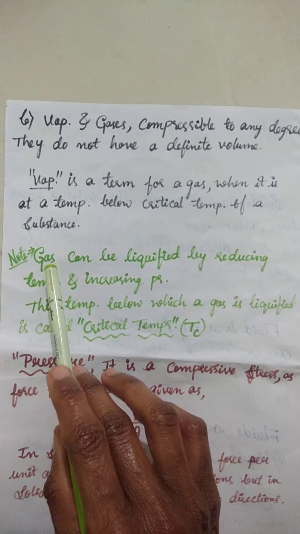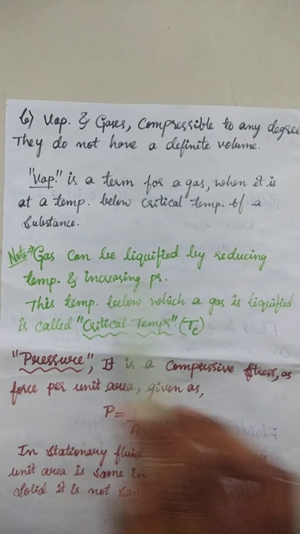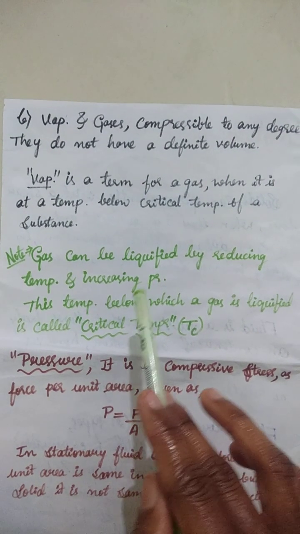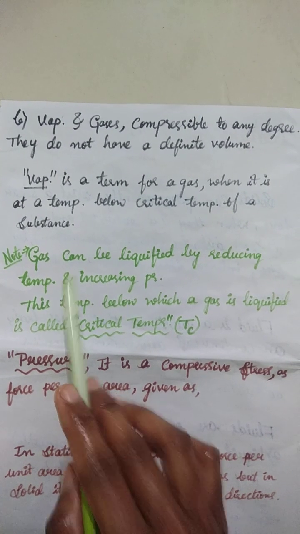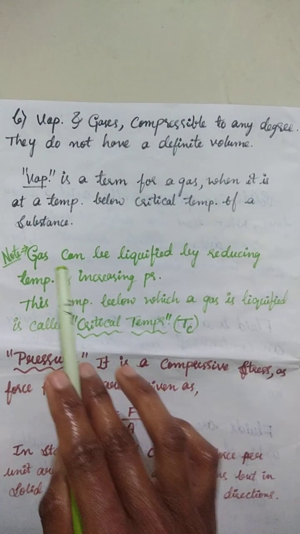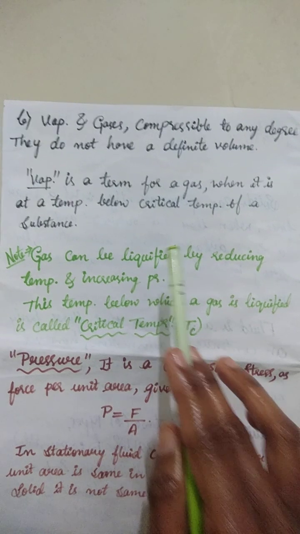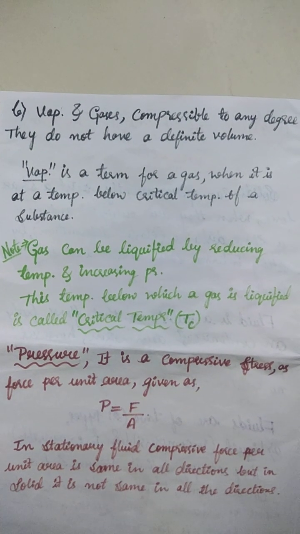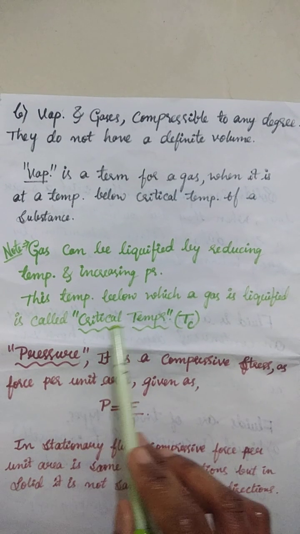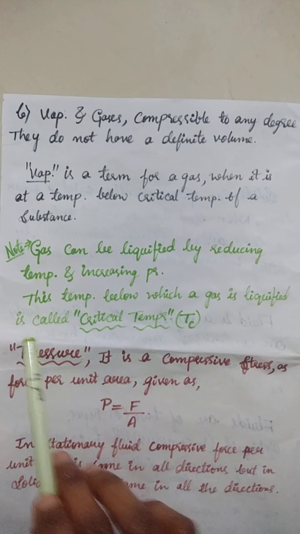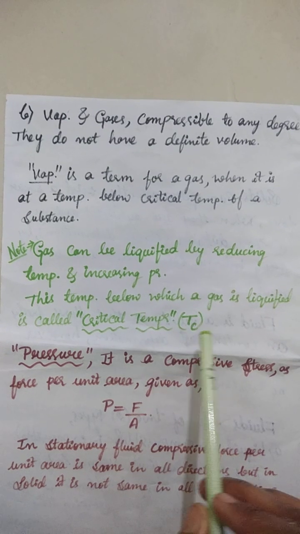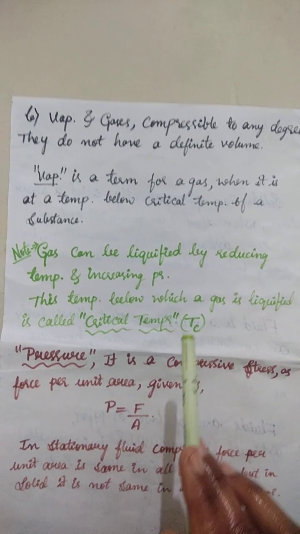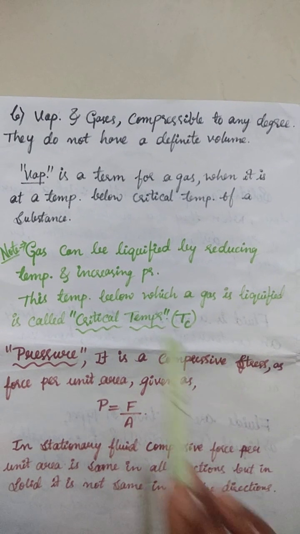A gas can be liquefied by reducing the temperature and increasing pressure. When we reduce the temperature and increase the pressure, then only can the gas be liquefied and obtained in liquid form. The temperature below which a gas can be liquefied is called the critical temperature, denoted by Tc. I hope this is clear.